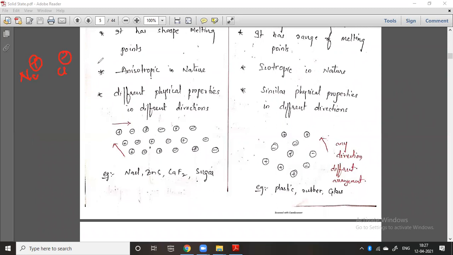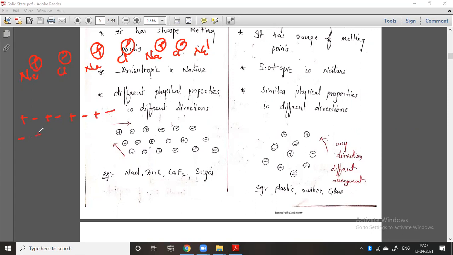Sodium chloride salt has a certain crystal structure. Sodium chloride is an ionic compound, so it has ions: Na+, Cl-, Na+, Cl-. The arrangement will be plus, minus, plus, minus. I have written it here: plus minus, plus minus, plus minus.